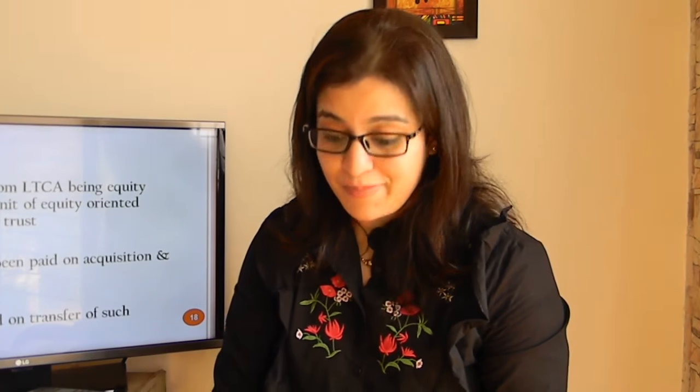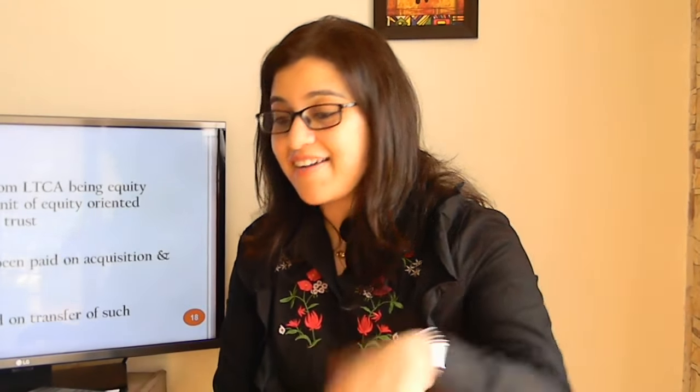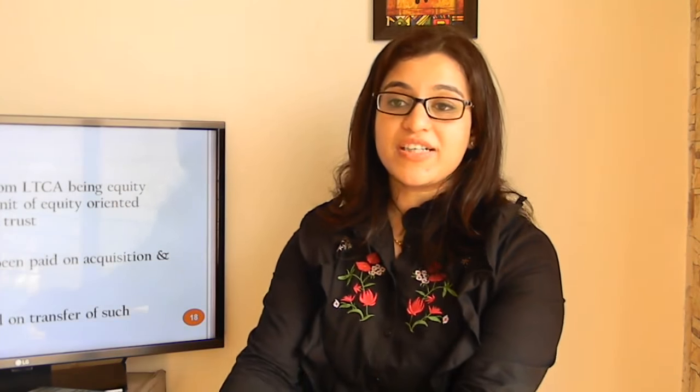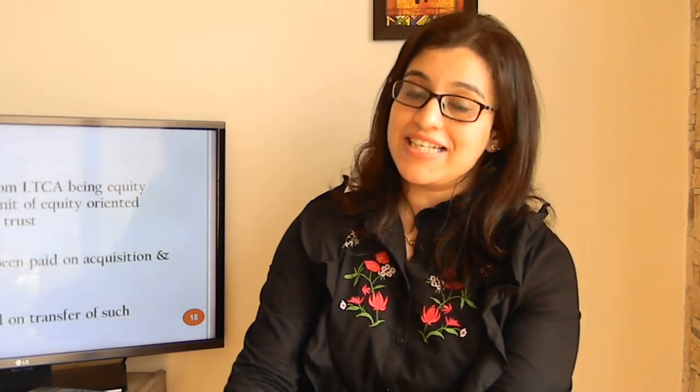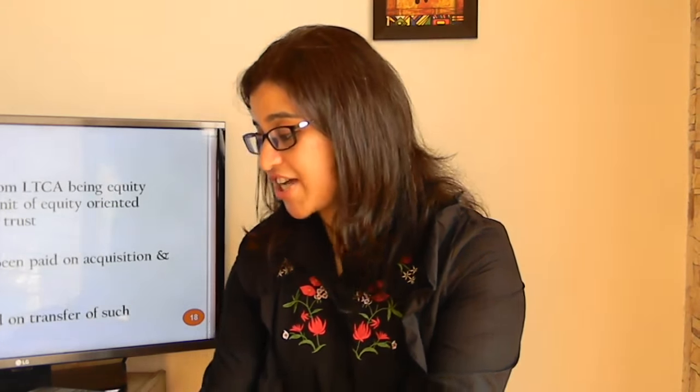Let's go on to the big ticket change that has taken place in this particular bill that supposedly caused a bloodbath in the market. That is the insertion of section 112A and modifications to the erstwhile section 112. Now section 112 deals with exemption in respect of long-term capital gains in respect of a listed equity share or an equity or a unit of an equity-oriented mutual fund. Under the erstwhile provisions, this gain was exempt under section 10(38). Let us see what the new change has been proposed.